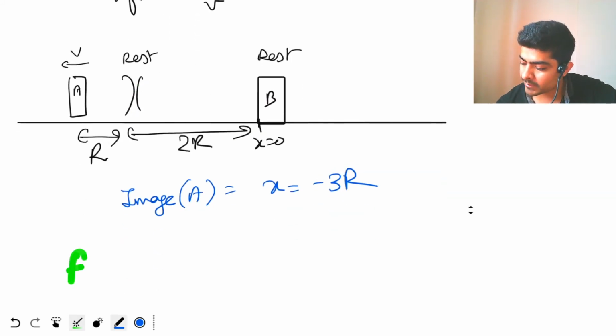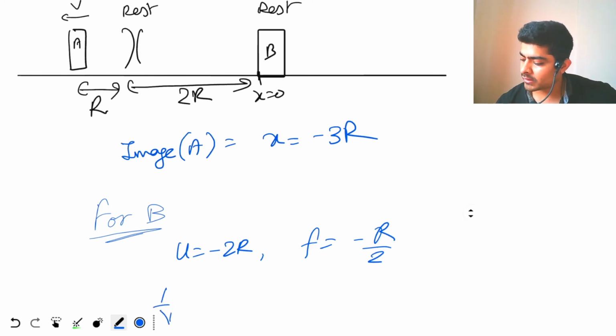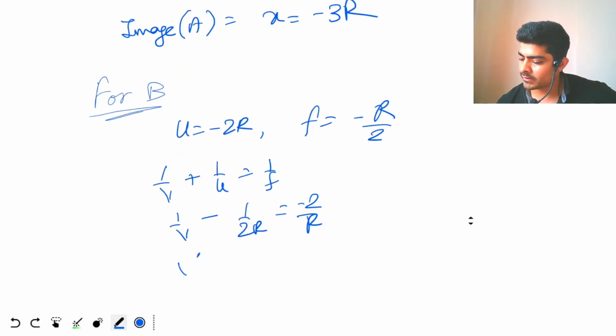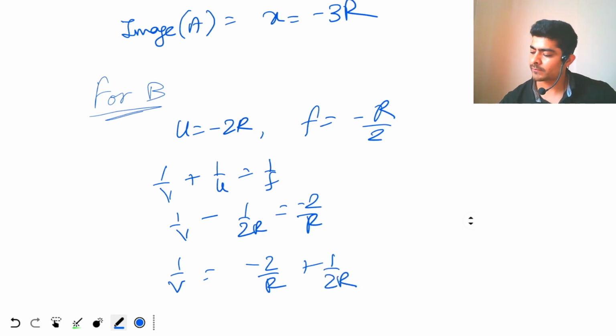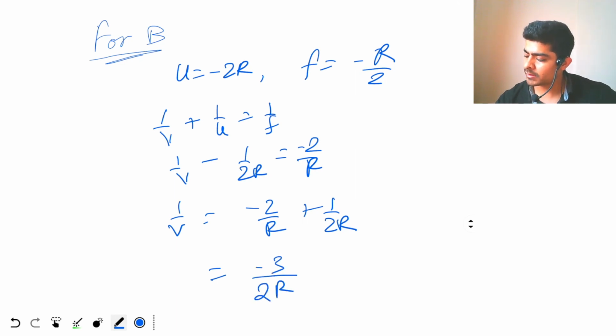So for B, u equal to minus 2r, f equal to minus r by 2. Using the mirror formula, 1 by v plus 1 by u equal to 1 by f, so 1 by v minus 1 by 2r equal to minus 2 by r. So 1 by v equal to minus 2 by r plus 1 by 2r. What do we get this to be equal to? Minus 4 plus 1, minus 3 by 2r.